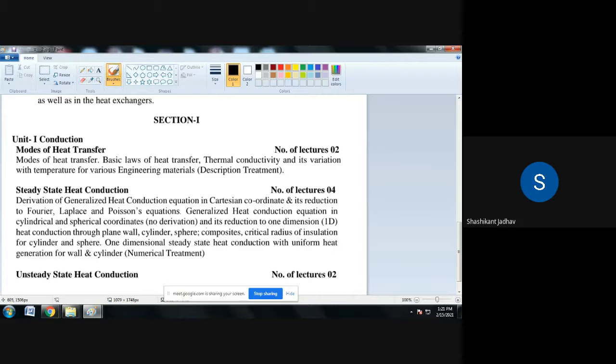So conduction is nothing but the transfer of heat from one part of a substance to another part of the same substance, or from one substance to another substance in physical contact. If we consider two different substances, and these two substances are in physical contact with each other, then that mode of heat transfer is nothing but conduction. This conduction happens because of the lattice vibration and because of the free electrons. The molecules present nearer to the heat gain the energy and transfer the heat to the adjacent molecule. In this way heat transfer takes place.